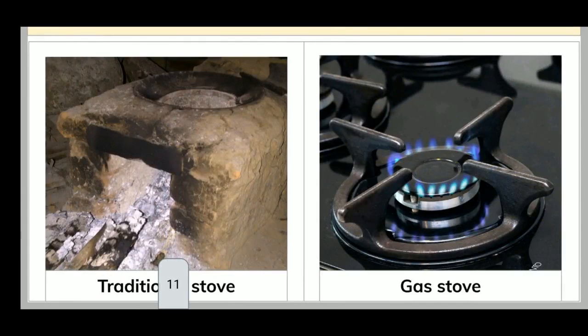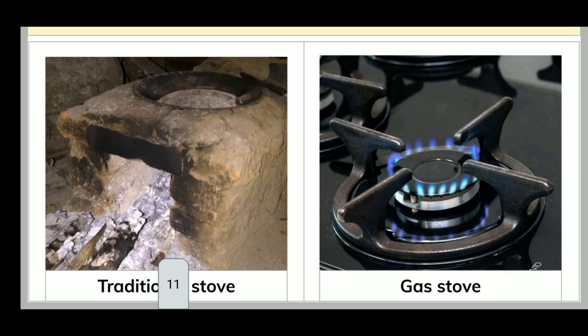In olden days, we were depending upon the traditional stove, and at present, gas stoves or electric stoves, correct? So now here in the traditional stove, we were cooking the food, correct? Do you know what was the disadvantage? The vessels,